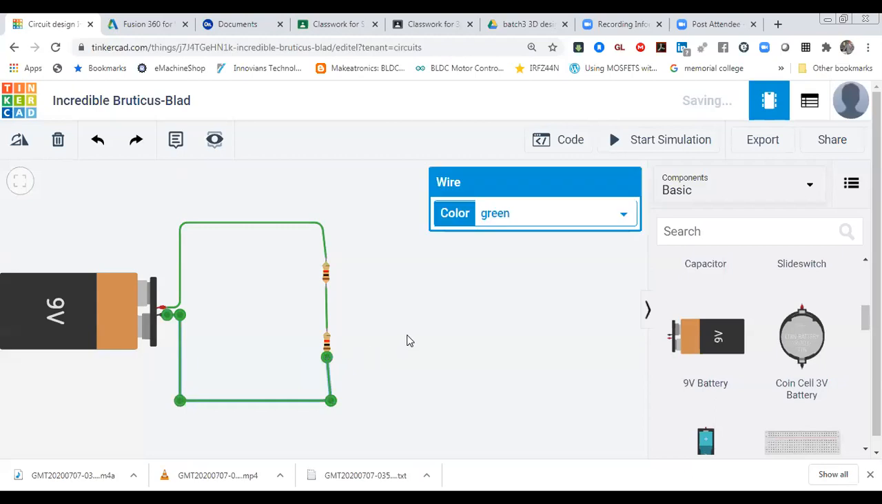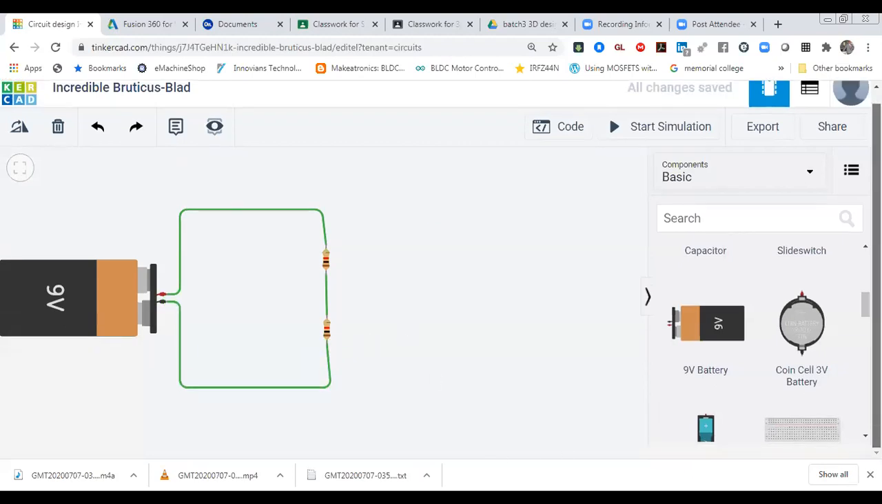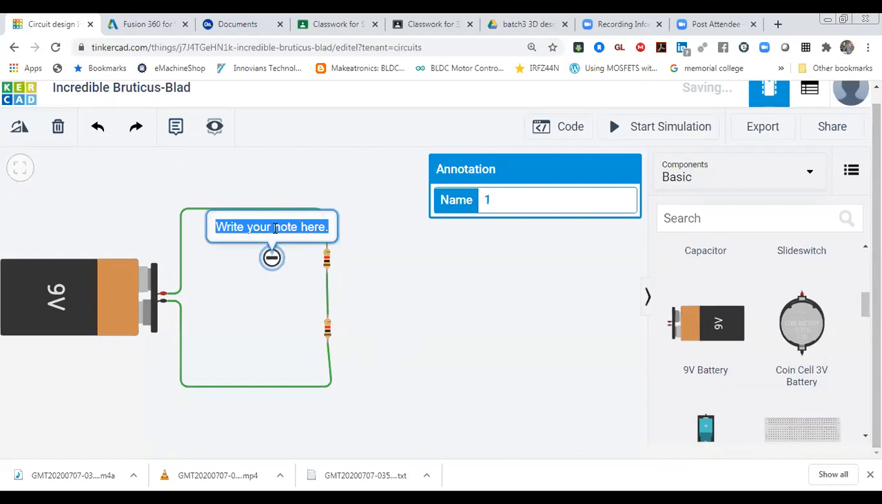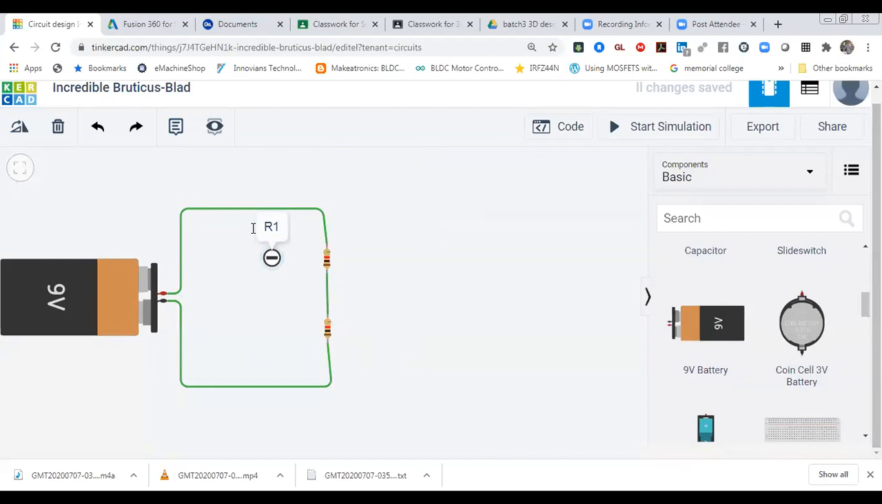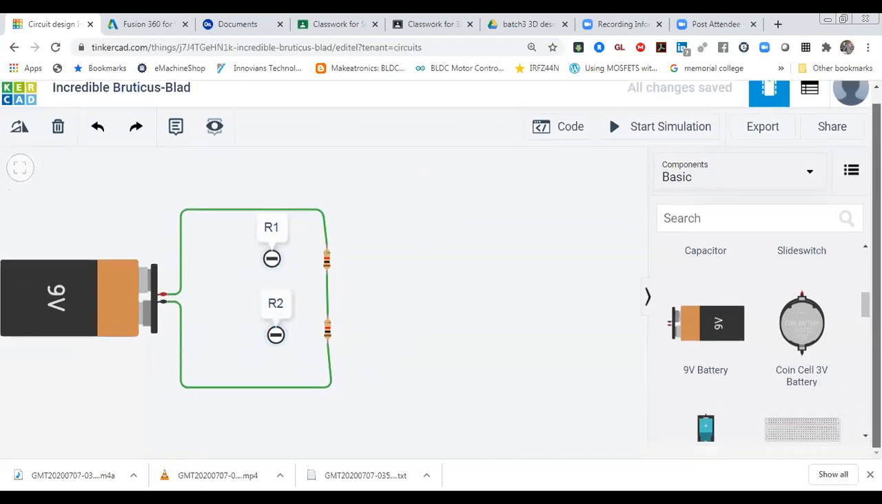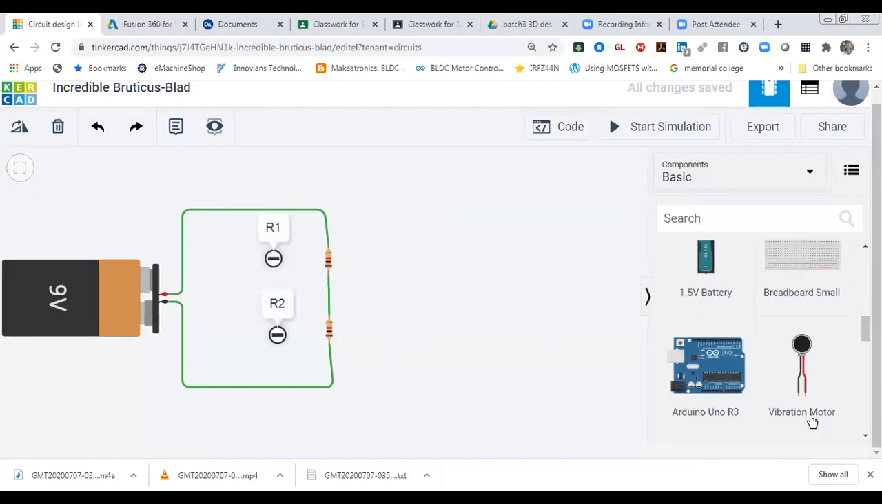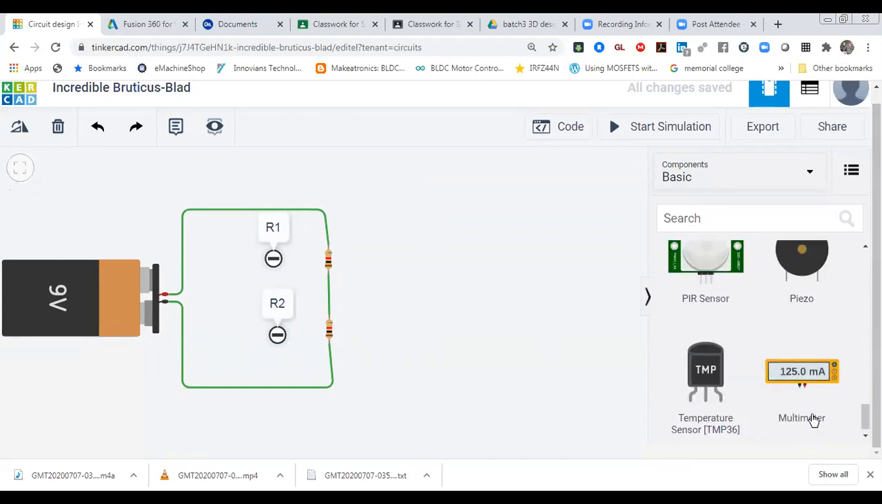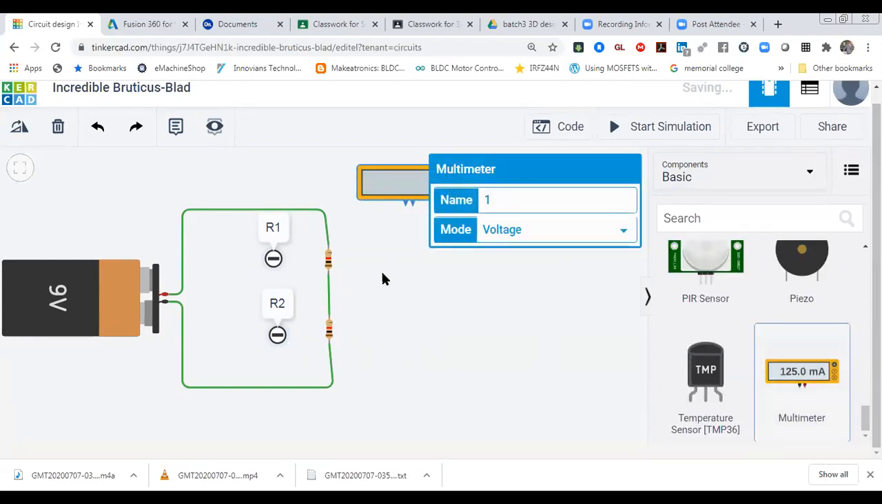Now I'm going to use my multimeter for getting output. The output we have to take from this point. This one is R1, and this one is R2 resistance, so there should not be any confusion. From over here we have to take output. Output means we have to check with the multimeter. So I'm going to connect my multimeter over here.